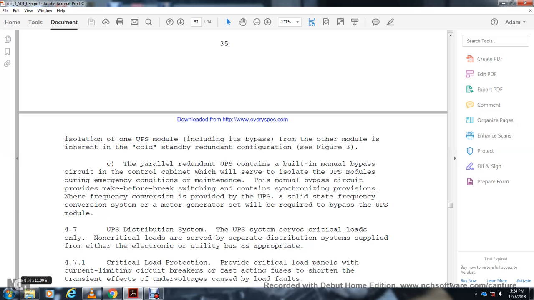The uninterruptible power system and its distribution system serve the critical load only. The non-critical loads are served with a separate distribution system supplied with either the electronic utility bus or as appropriate.